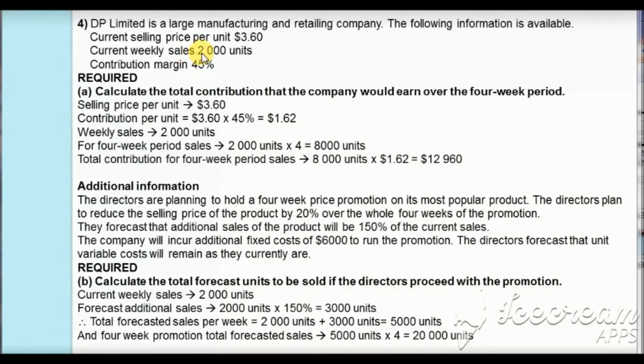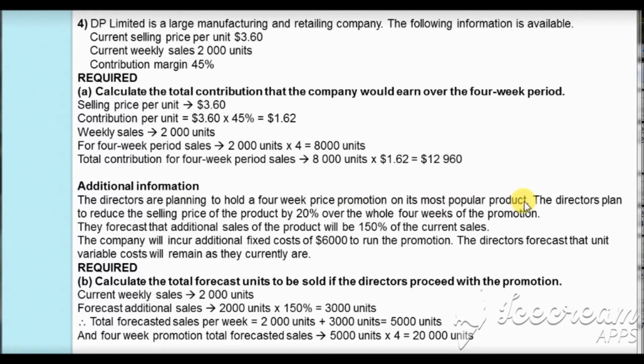It is also given that the weekly sales are 2000 units and we are asked to find the total contribution for the 4 weeks period. So this is for 1 week. For 4 weeks it will be 2000 units times 4, which will be 8000 units. For 8000 units the contribution will be, for one it is $1.62, so for 8000 it will be 8000 times $1.62, which will be $12,960.